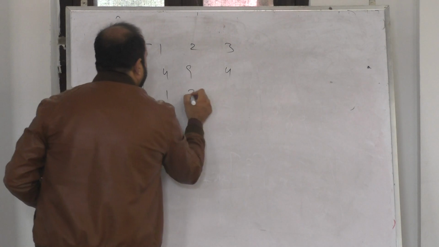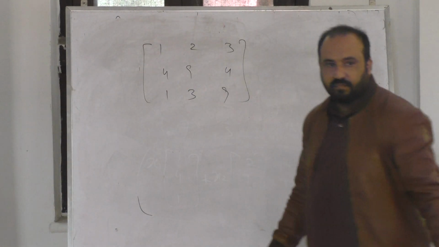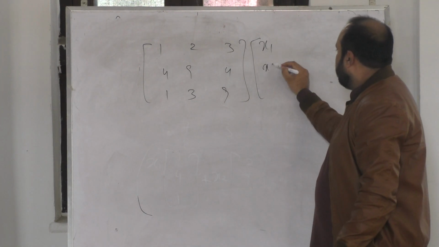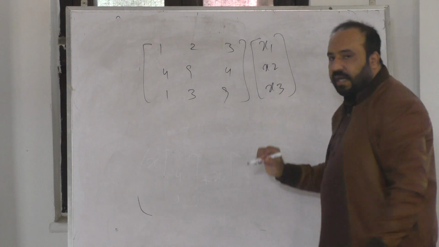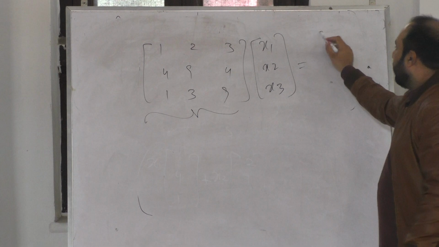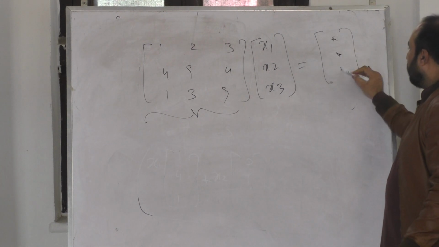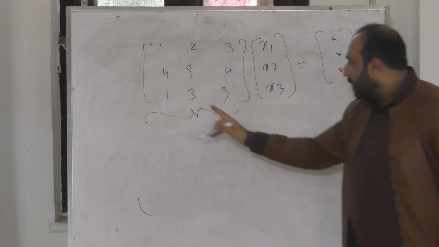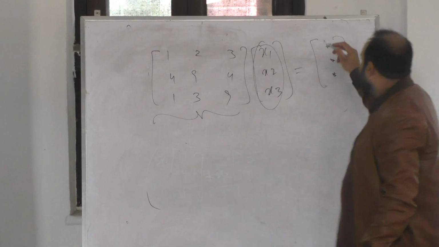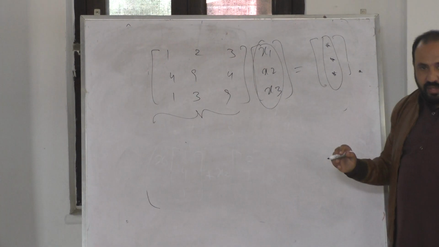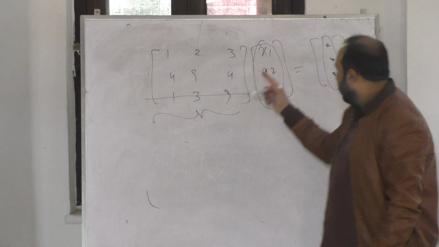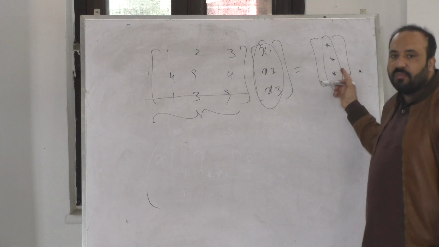4, 1, 3, 9. You can consider this matrix as a transformer that transforms this point to another point. So when you apply this matrix to this one, it maps this vector to some other vector. And you can now imagine if the matrix has just 2 rows and 3 columns, then this 3D point will map to a 2D point.